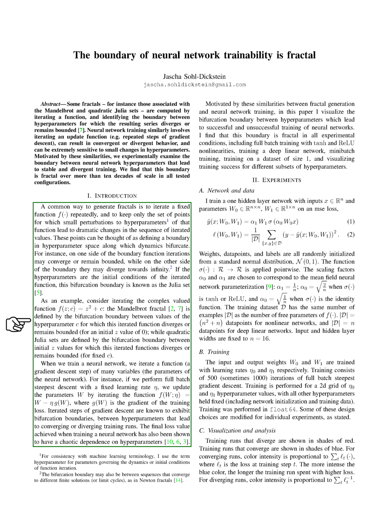Similar to fractal generation, we observe bifurcation boundaries in neural network training, where slight variations in hyperparameters can lead to vastly different training outcomes, either converging to a solution or diverging. Motivated by these similarities, we delve into visualizing the boundary between hyperparameters that result in successful and unsuccessful neural network training. Our findings reveal that this boundary exhibits fractal characteristics under various conditions, including different types of network training and